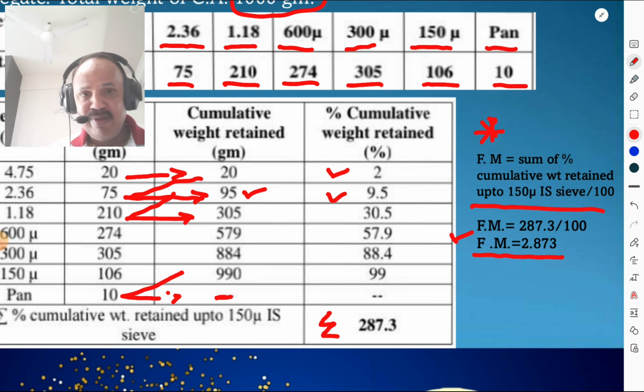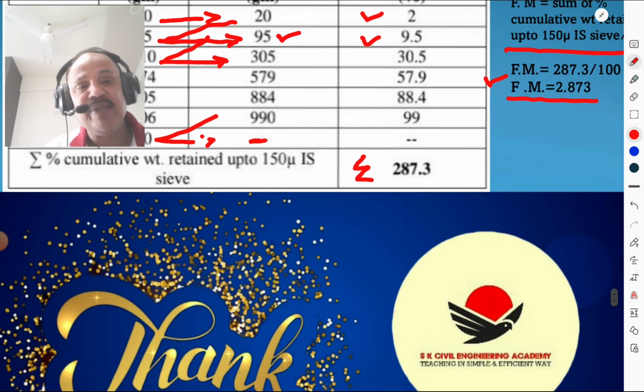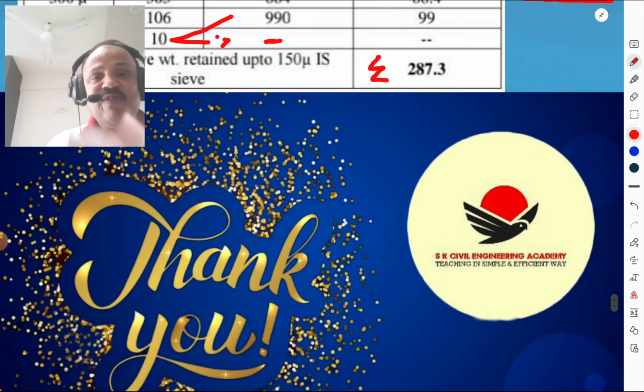Okay, one must remember this example. We have to calculate the cumulative weight retained. How we calculate the cumulative weight, I explained here. How we calculate the percentage cumulative weight retained: for 1000 grams, that is 100%, so for 20 grams it is 2%. Accordingly, we calculate the percentage cumulative weight retained. We make the summation of the percentage cumulative weight retained and divide it by 100. We get the fineness modulus. So simple. All the time such examples are asked in diploma and degree level examinations, and also in competitive examinations. So it is enough for this lecture.